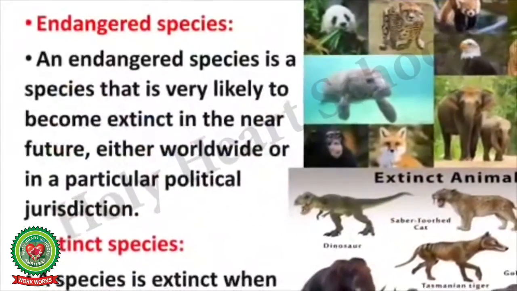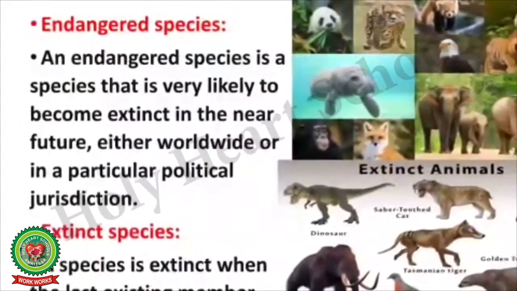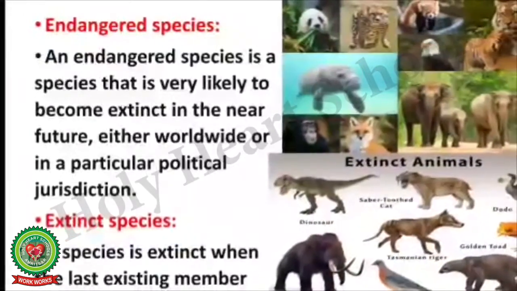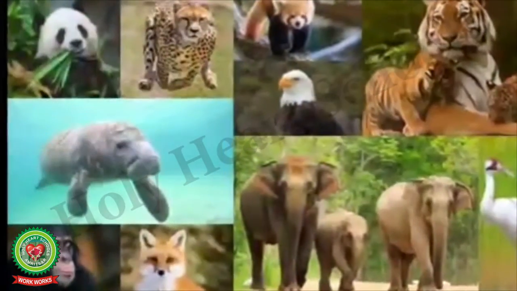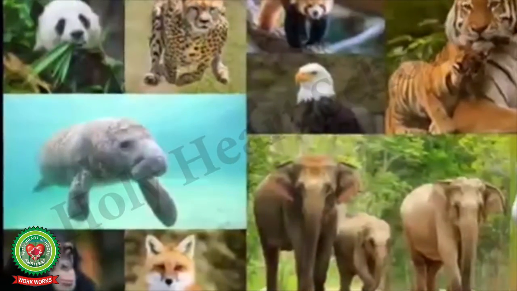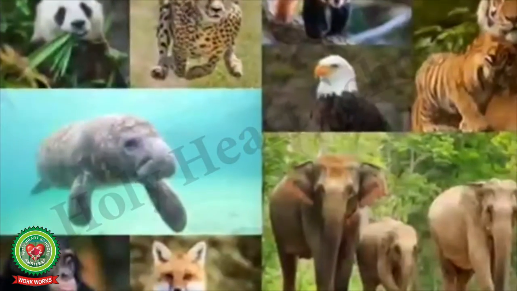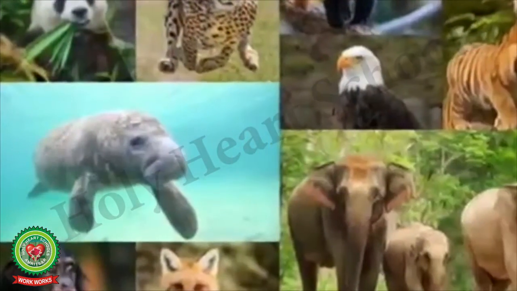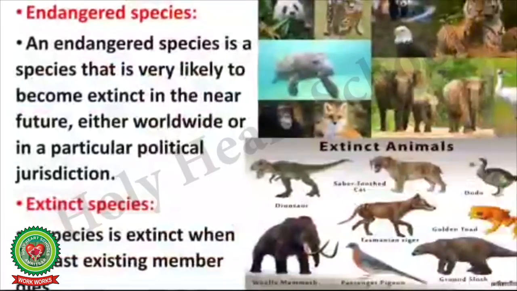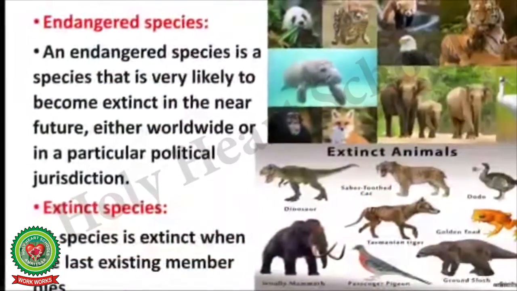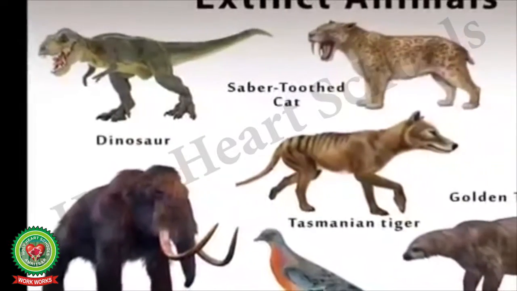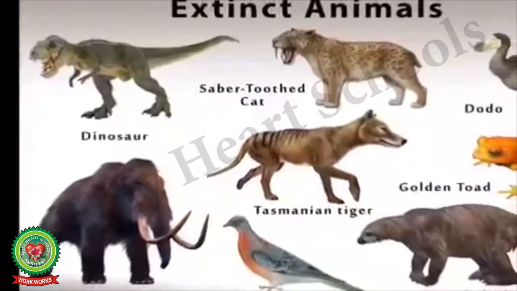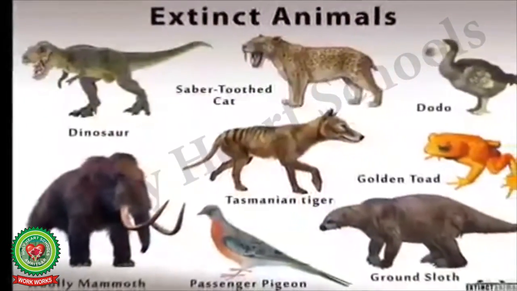The next term is endangered species. An endangered species is a species that is very likely to become extinct in the near future, either worldwide or in a particular political jurisdiction. The third term is extinct species. A species is extinct when the last existing member dies.